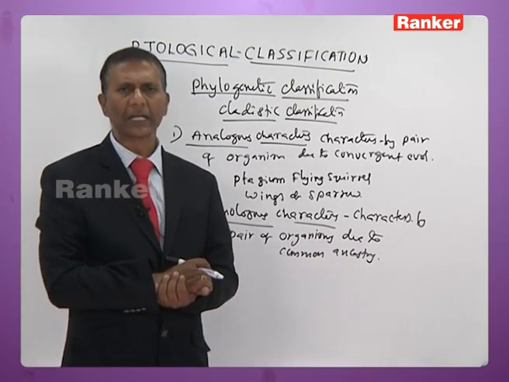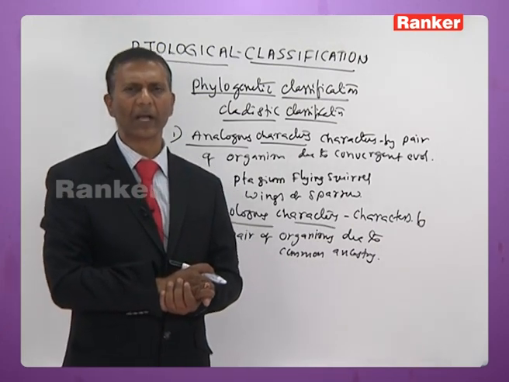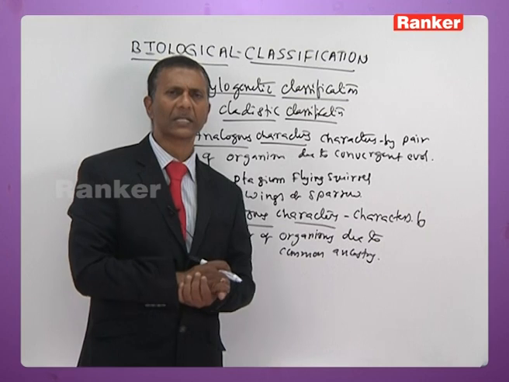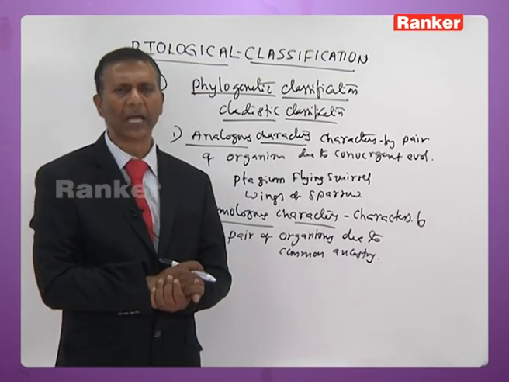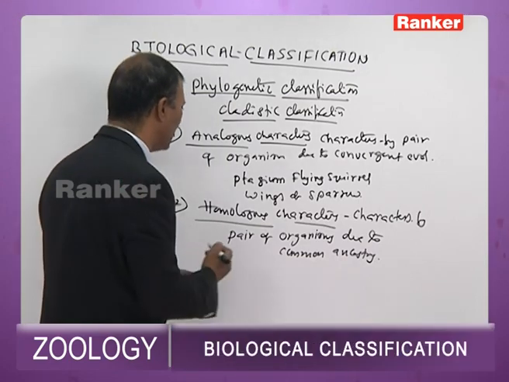Similar characters shared by a pair of organisms due to common ancestry are called homologous characters. I shall give an example to make you understand this concept clearly.